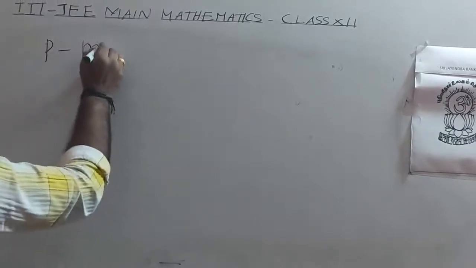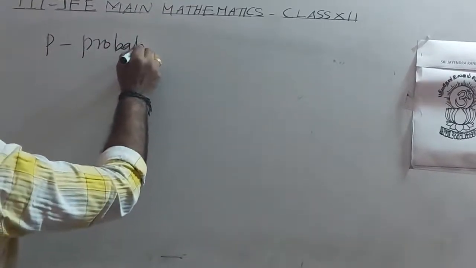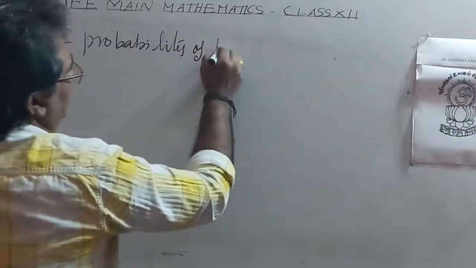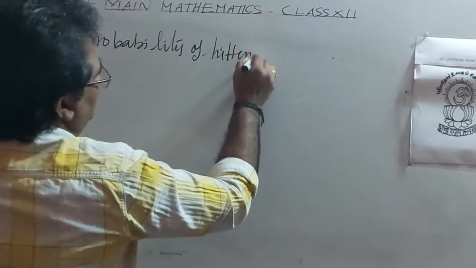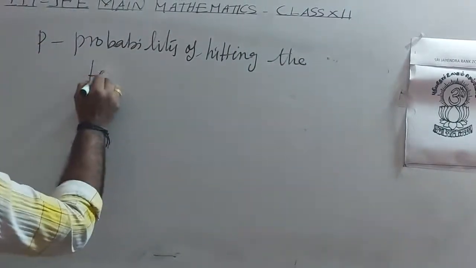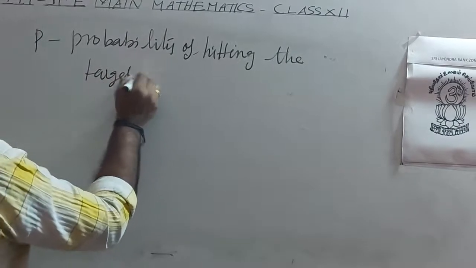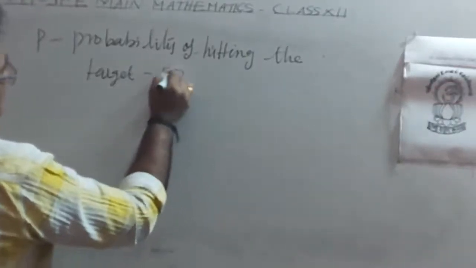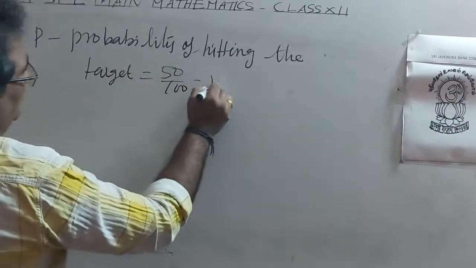P, probability of hitting the target, is 50 by 100, that is 1 by 2.